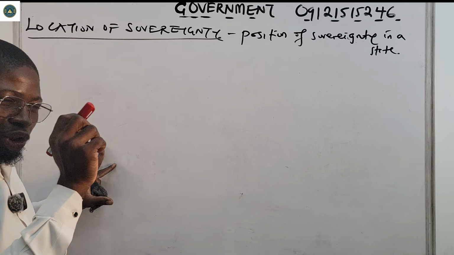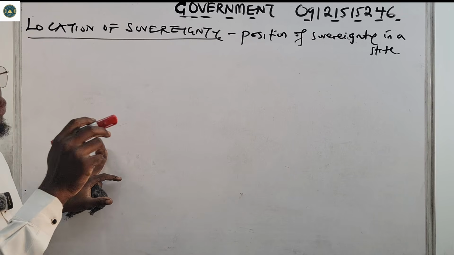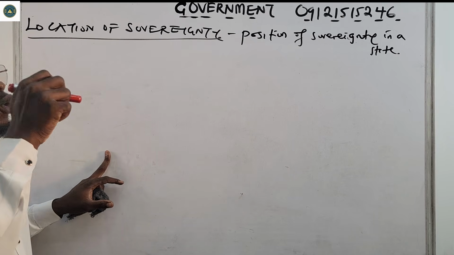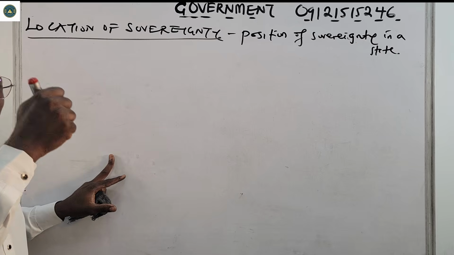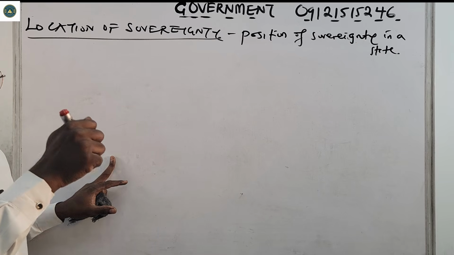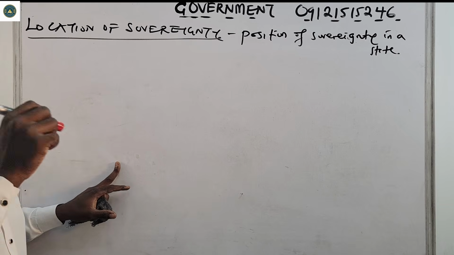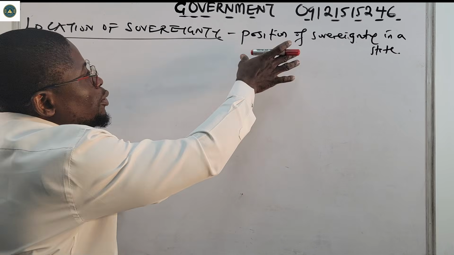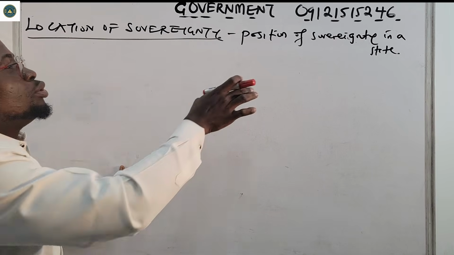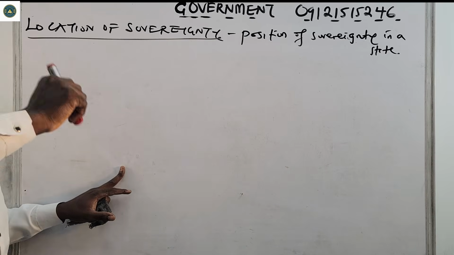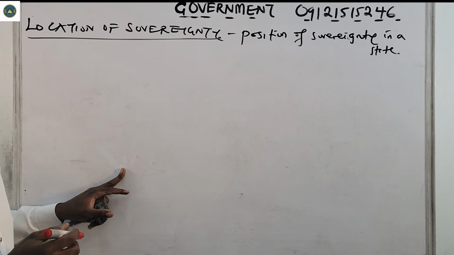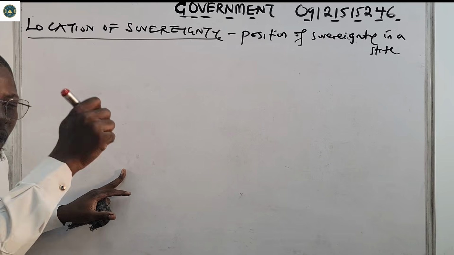We mean the position. Where does the power lie? Who owns the power of sovereignty? Who has the final say in making decisions and laws? That's what we mean by location of sovereignty, the position of sovereignty in the state. Who really has the power? Who really has the power to rule the country?